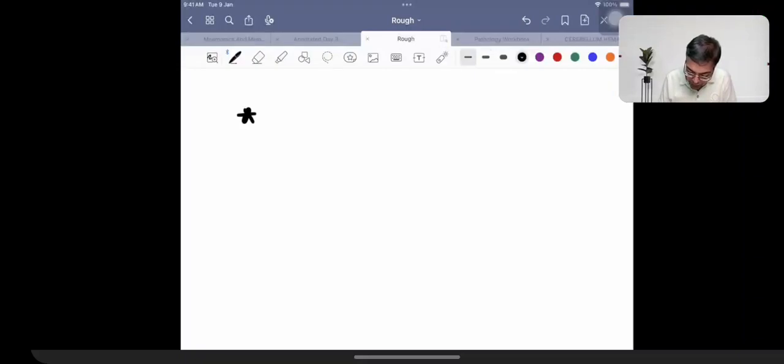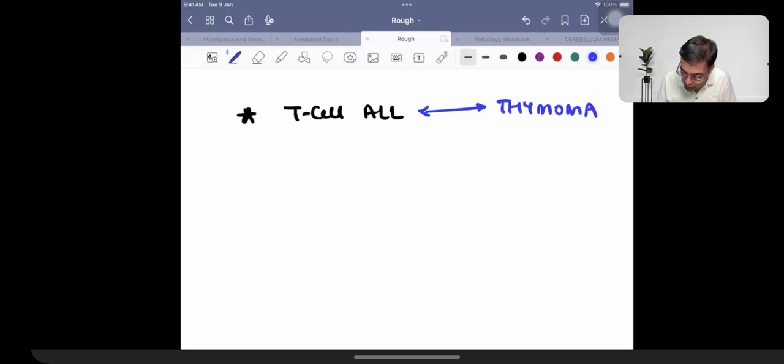One patient is going to be having the presence of a T cell ALL. But a friend of mine says that no, this is not a T cell ALL. It is a patient who's going to be having the presence of a thymoma. How will I differentiate between these two?